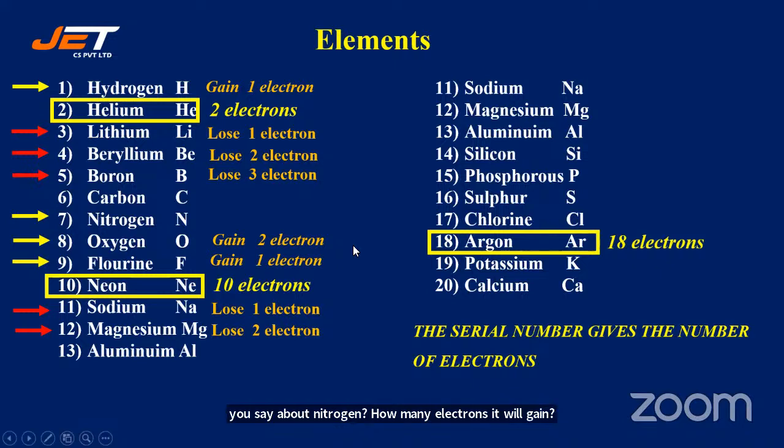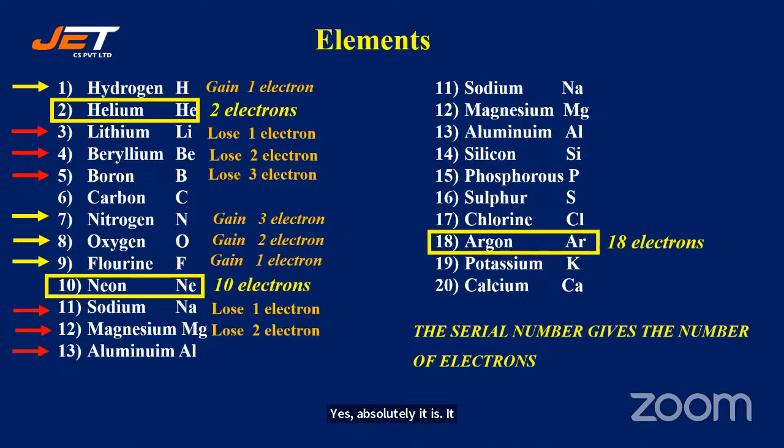How many electrons should it gain to get the octet configuration? Yes, absolutely, it gains 3 electrons. In the same way, aluminium loses 3 electrons. Right? So next, coming to this side, chlorine has to gain 1 electron.